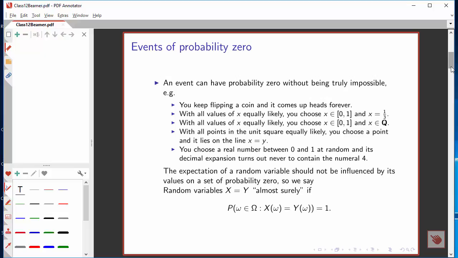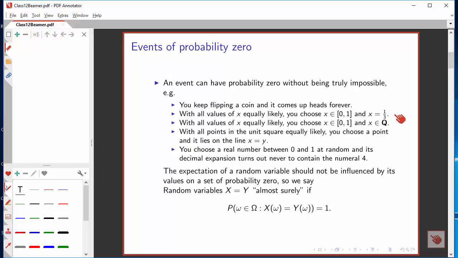First, we have to talk about events of probability 0. That's a different concept from impossible events, as certain examples will illustrate. The event that you keep flipping a coin and it constantly comes up heads is not an impossible event, but it has probability 0. The probability that this will happen forever is smaller than any positive number.